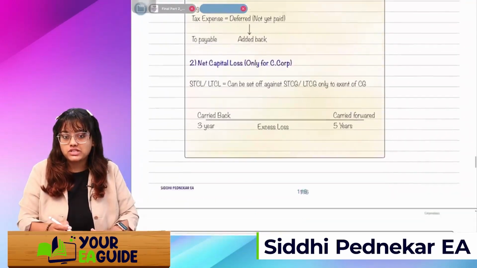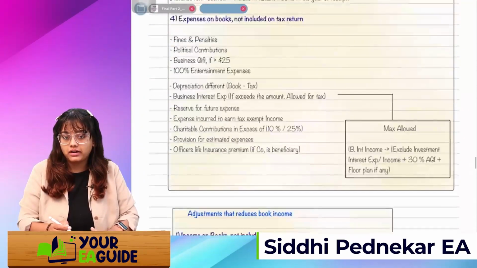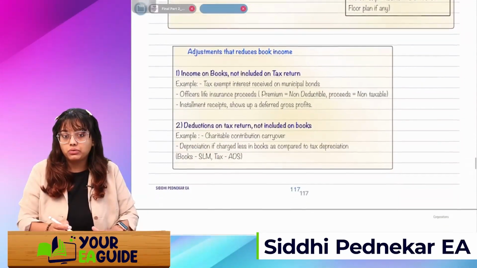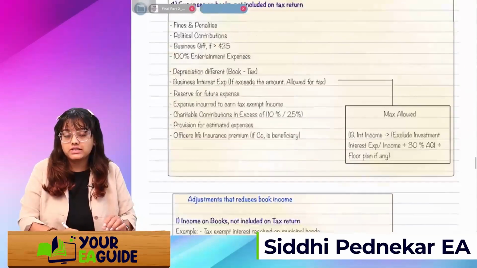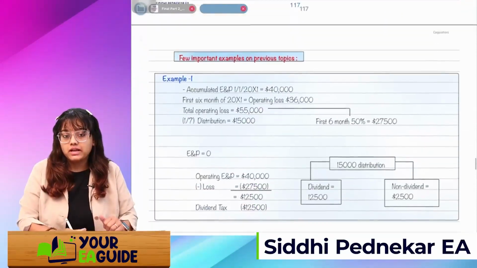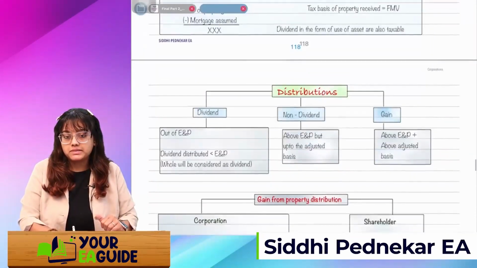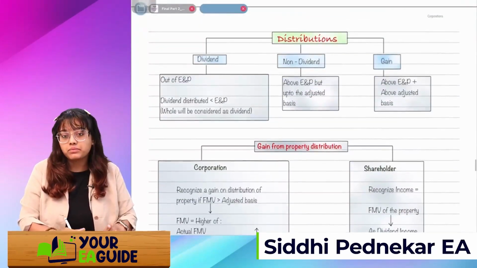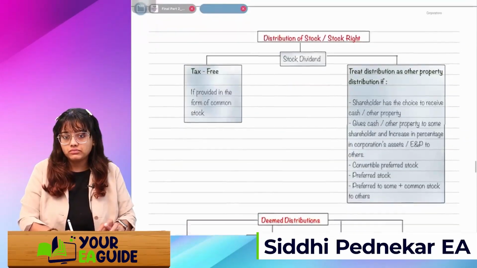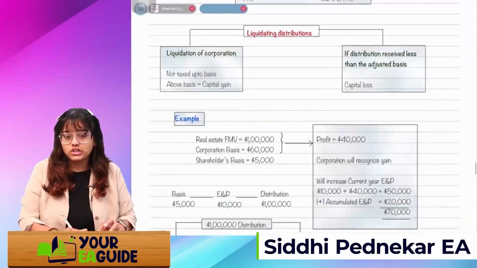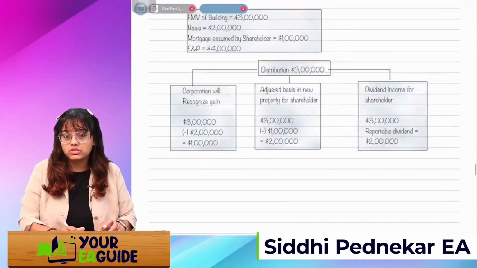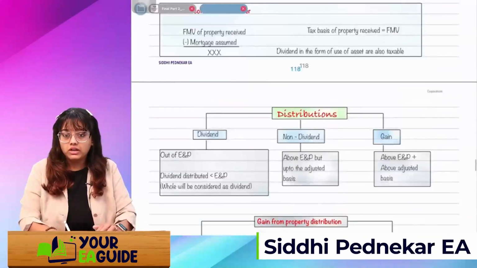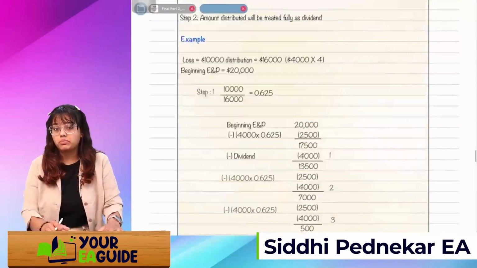Then how to adjust our book income, and the adjustments to reduce the book income. So whatever the M1 adjustments are, we'll see. Then I have included a few examples based on the previous topics. Then there are the distributions. Okay, so in the next session, I hope I can complete this corporation chapter, because this is the most important and the biggest chapter in Part 2. I can say the partnership and the corporation are the biggest chapters.